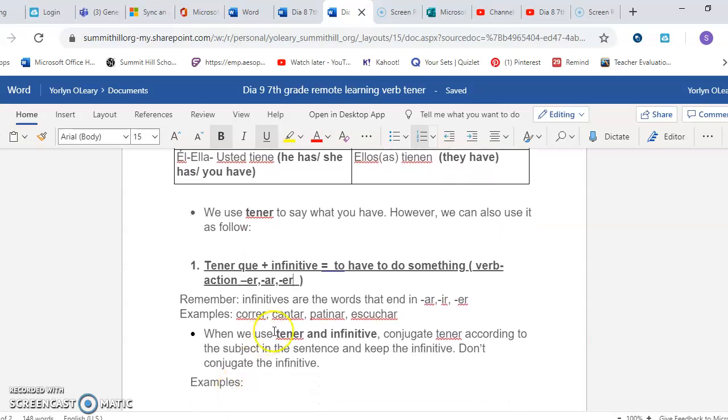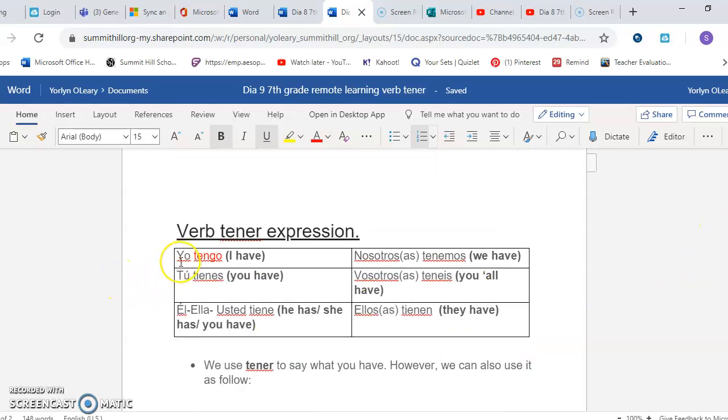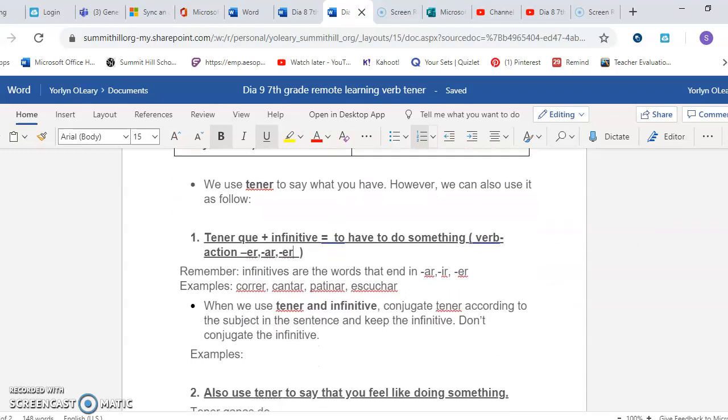For example, when we use tener and the infinitive, you need to conjugate tener. Conjugate with what? Well, depending on who is speaking in the sentence, is it tú, is it él, ella? You conjugate that and you need to write the verb tener form, right? That's why I put the chart in there so you guys could see it.